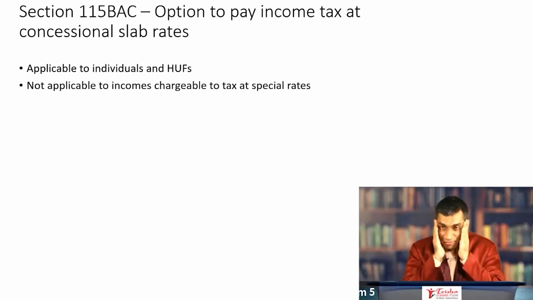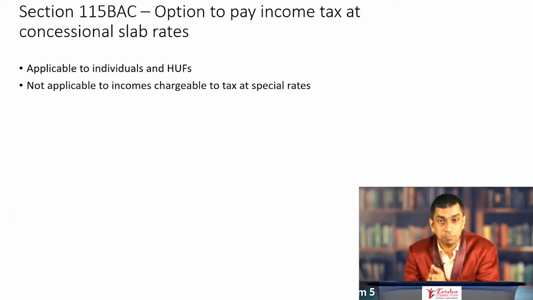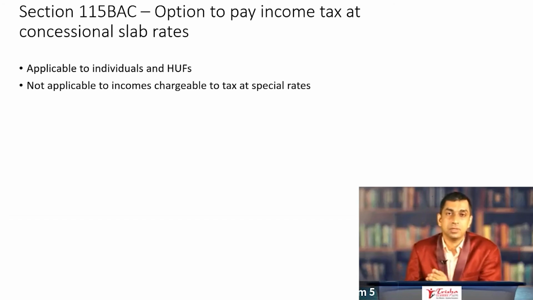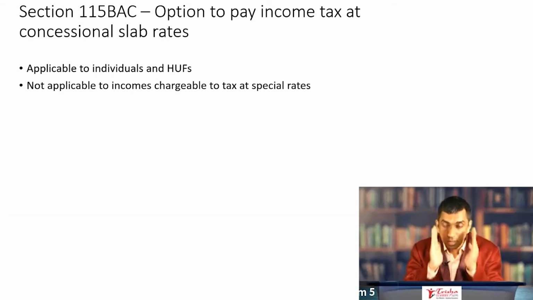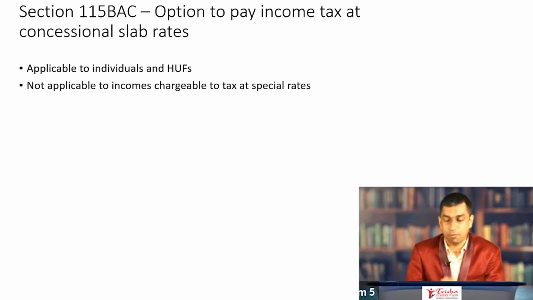So, have this very clear thing in mind that whenever you have options before you, if it's for payment of tax, you're always supposed to take that option which is on the lesser side. And when it comes to deduction or exemption, you're always supposed to take an option which is on the higher side, because you're always supposed to think and write an exam from the assessee's point of view. 115BAC gives an option.